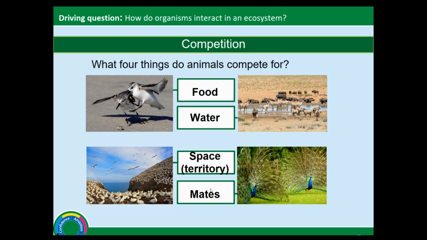We compete for food because we need food to give us energy, and also it's one of the raw materials we need to complete life's processes, like to grow and develop. We need mates simply because we want to pass on our genes. And of course, water, we need it for our survival, it is very important. You can write down those 4 things animals compete for because you're going to be asked that in the quiz.